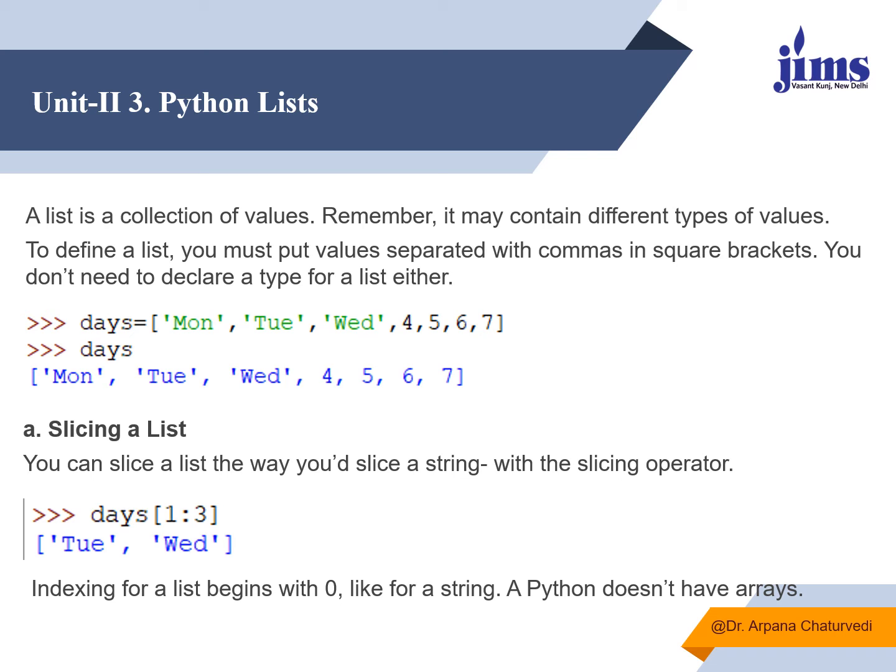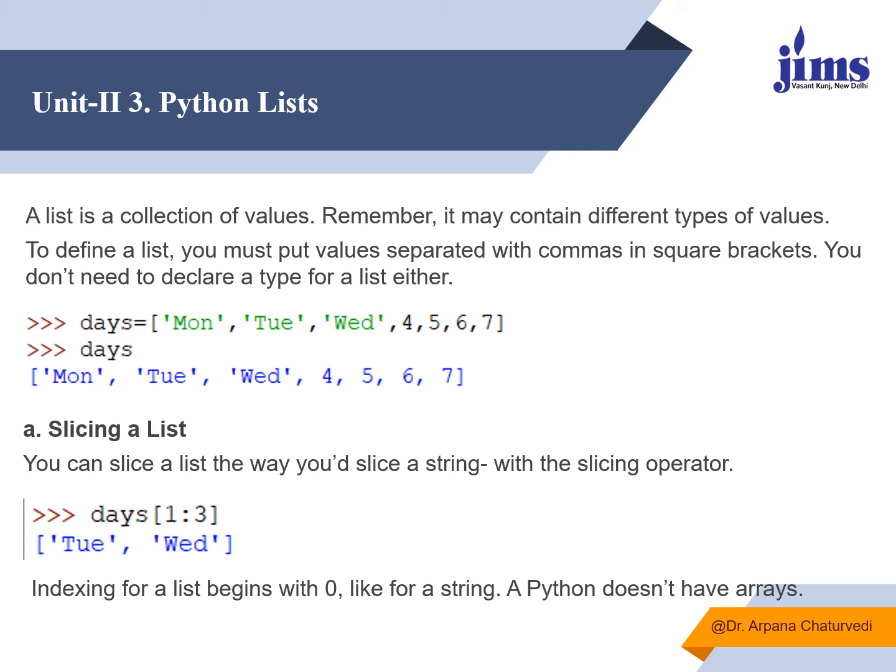You can directly put all the values of different data types together, separated by commas, within square brackets. Like here in case of days, I have written Monday as MON, Tuesday as TUE, Wednesday as WED. These three are of string data type, and the rest are of integer data type. It will store all different types of values together under one name.